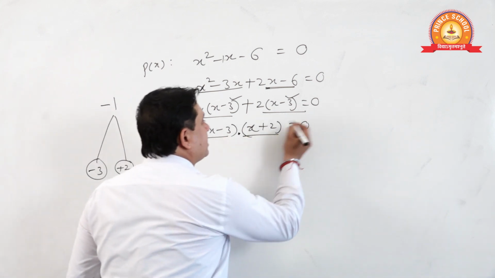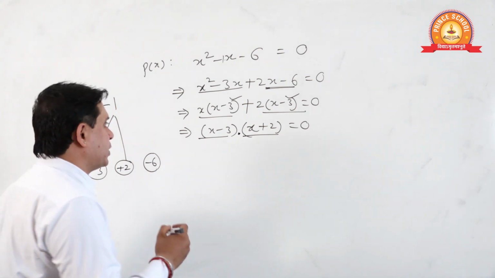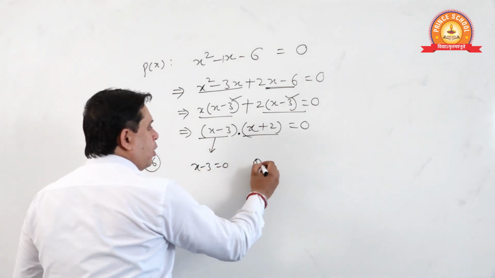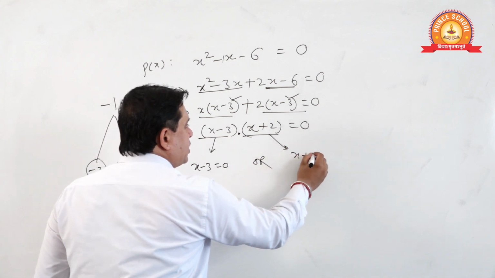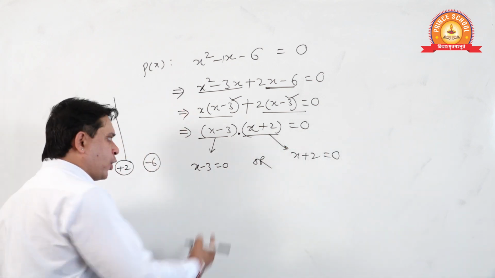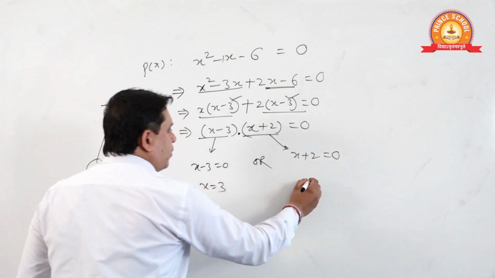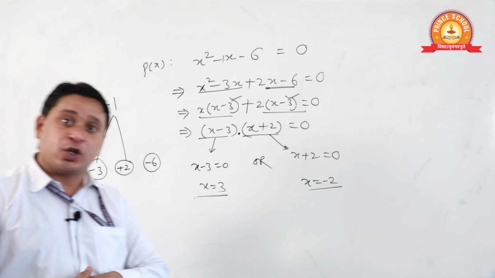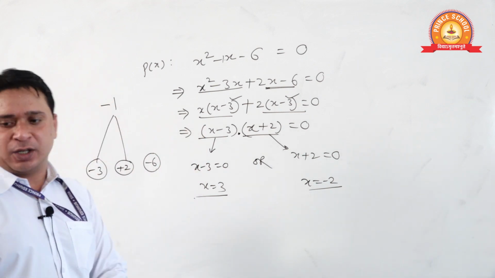This into this is 0. Now see, either this one is 0 or this one is 0. Sure? From here x will be 3 and from here x will be minus 2. Done, lovely students? Sure? Then you can take the screenshot.